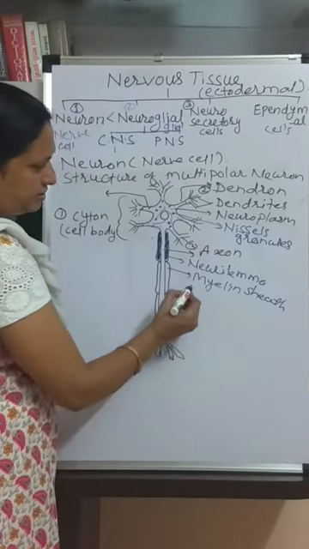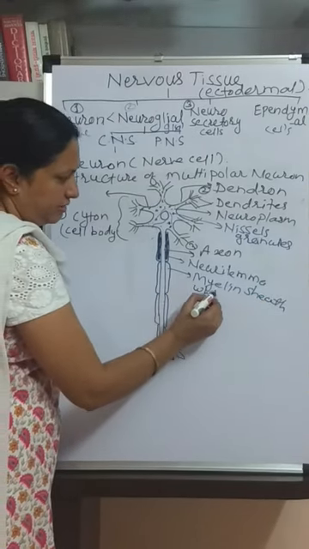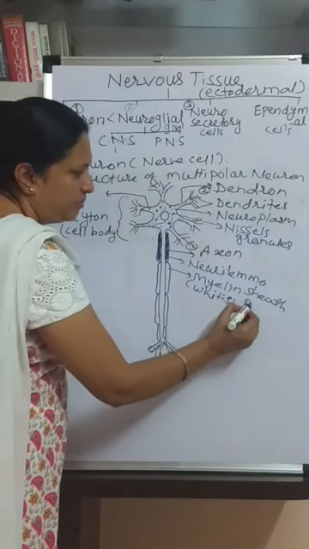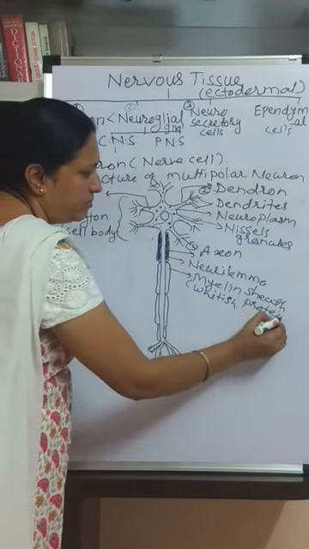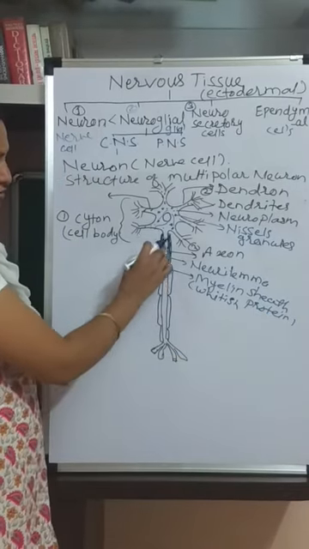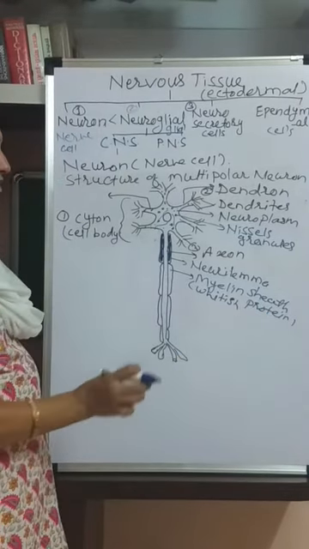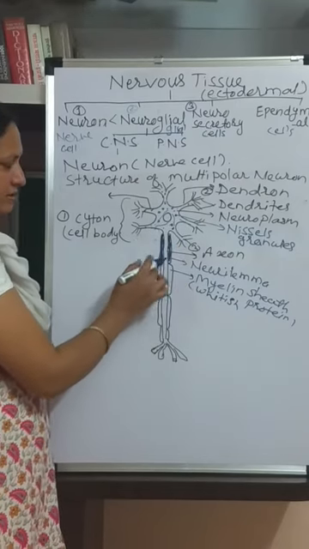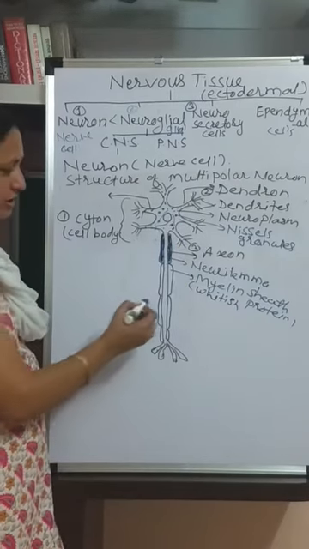Actually, it is whitish in color and made up of protein. The name of the protein is myelin protein, so it is called the myelin sheath. It surrounds the axon, but not continuously.